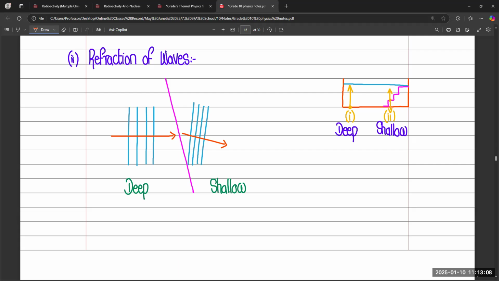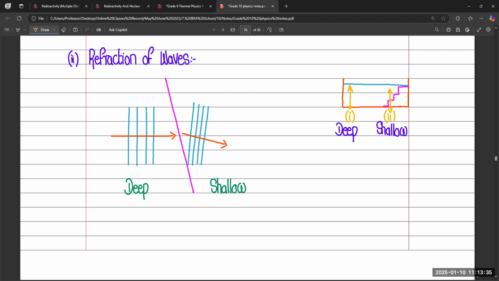So the waves are bending because of the heaviness of water? Yes, basically in deep water we have so many particles of water, but in shallow water we have a smaller number of particles of water. So that's why we have a difference of water particles in deep water and in shallow water, and that's why we are getting the difference.